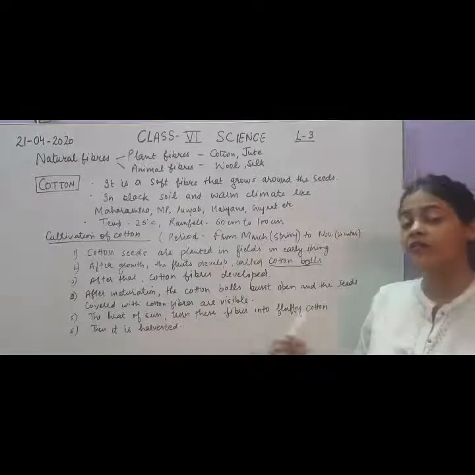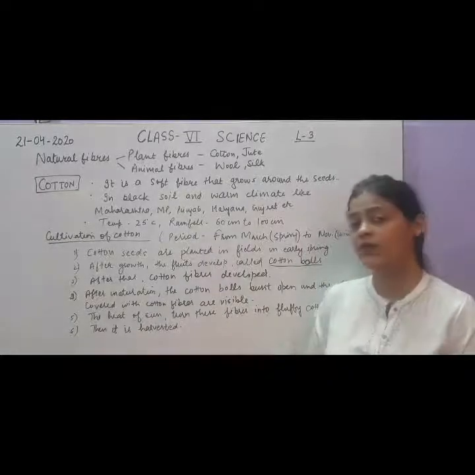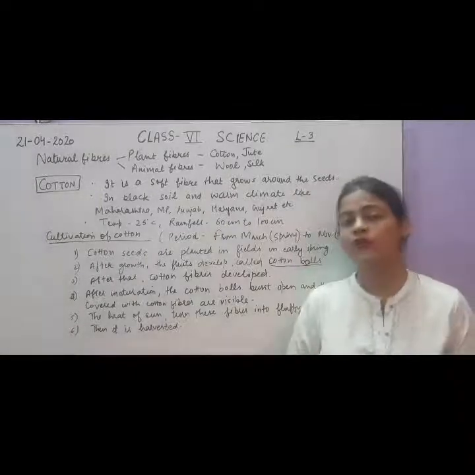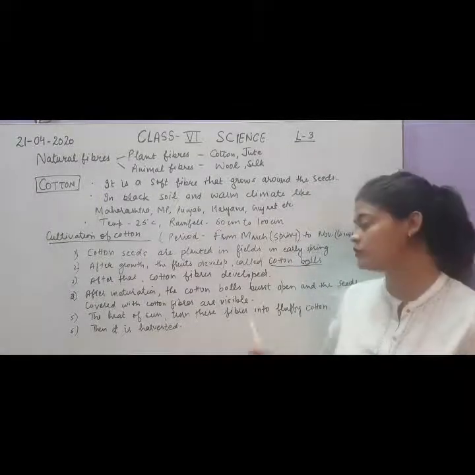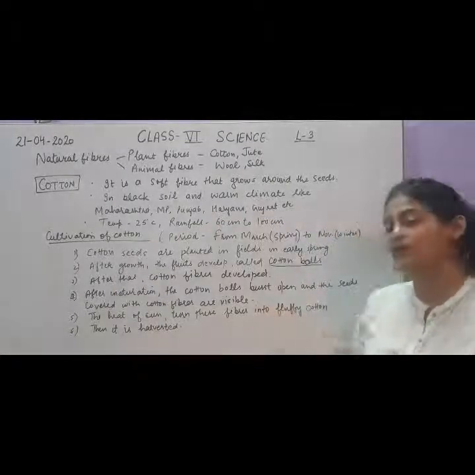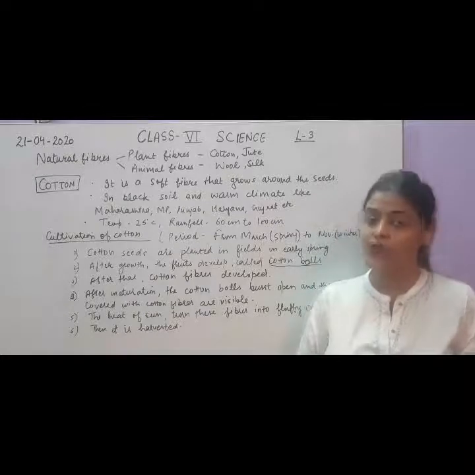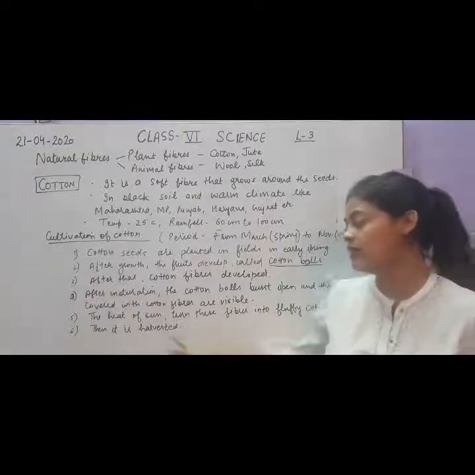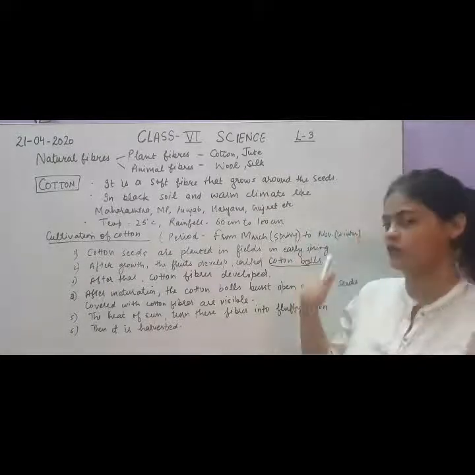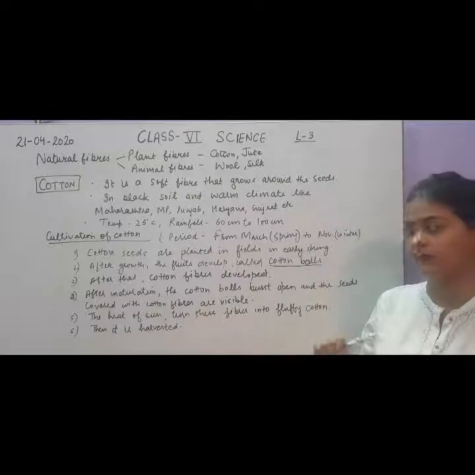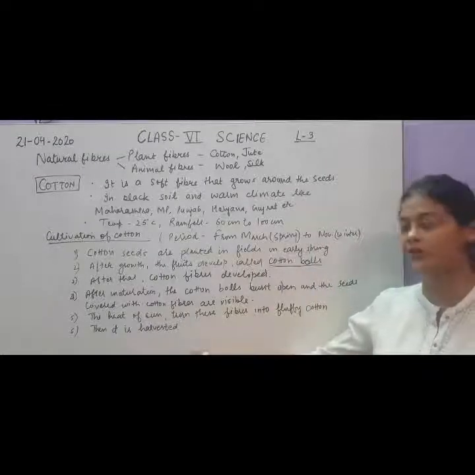Now these cotton fibers, with the heat of the sun, will be converted into fluffy cotton. So when the cotton fibers are heated up by the sun, they will be converted into fluffy cotton, which will appear as snow over the whole field. Then it will be harvested in the month of November. So is it clear how the cultivation is being done?